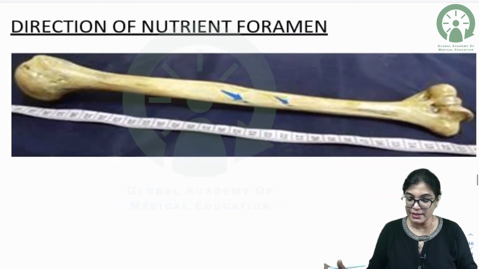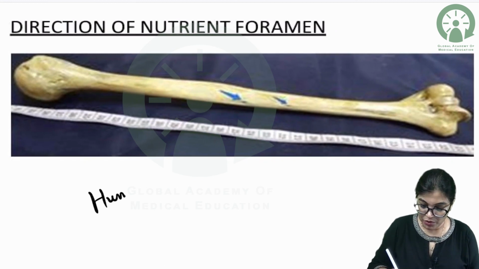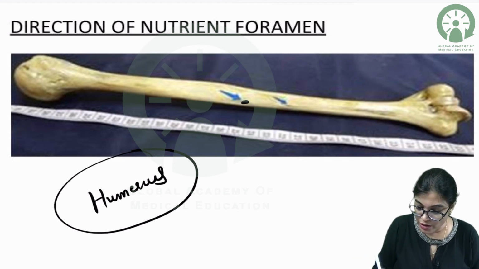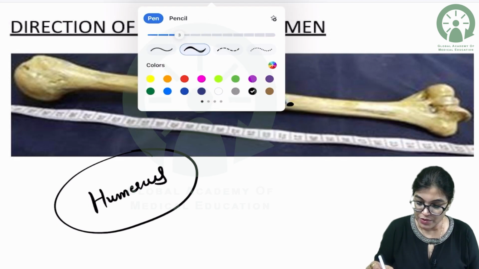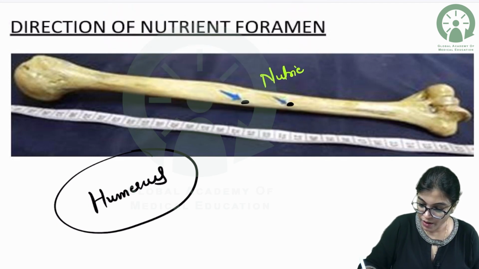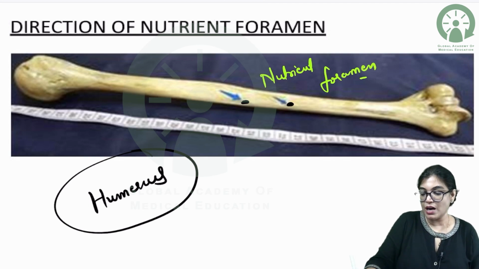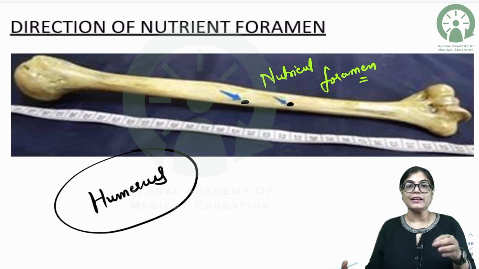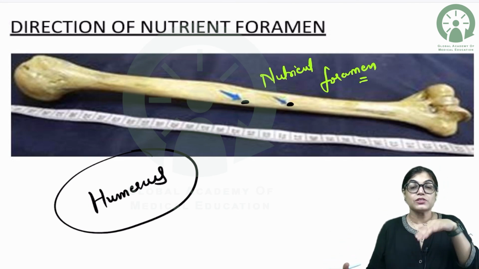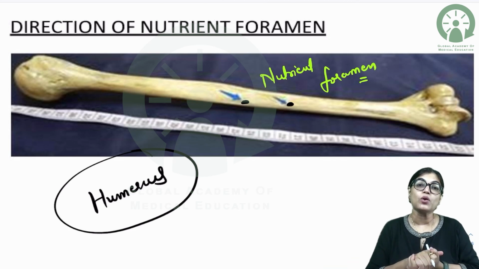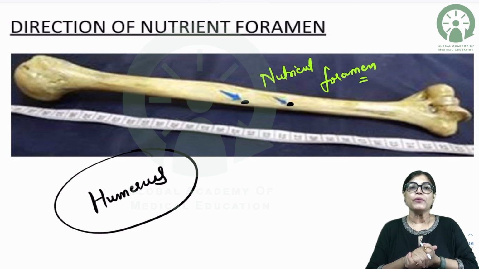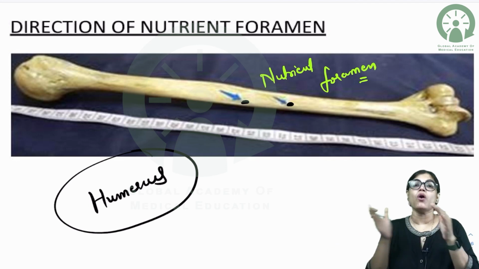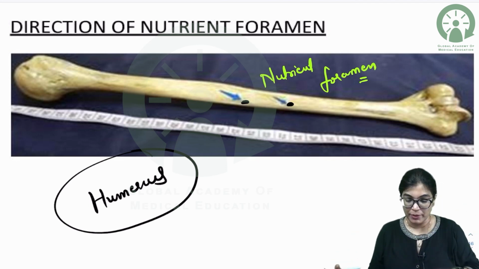Now, one more thing you can see here in the long bones, for example this humerus bone. In the middle, in the shaft region or diaphysis, you can see these small dots. Actually, these are foramens, the nutrient foramens, through which the nutrient artery traverses, giving arterial supply and nutrition to the long bones. The growing end of the bone is just opposite to the direction of the nutrient foramen. It's a very important point. Please learn by heart that the growing end of the bone is always opposite to the direction of nutrient foramen.